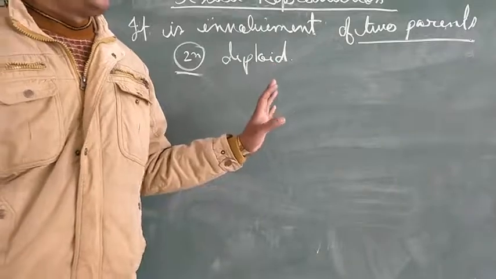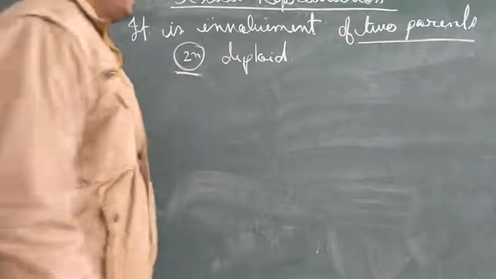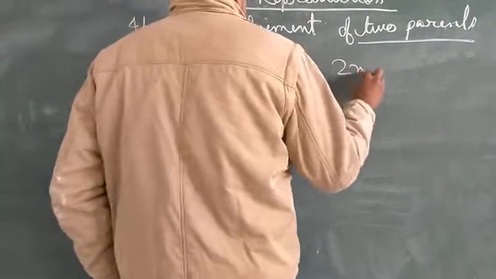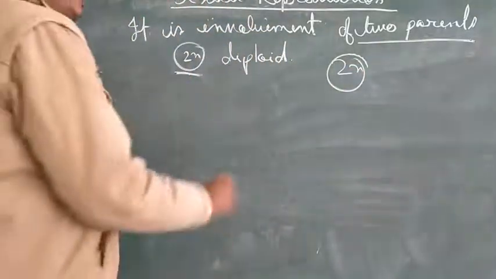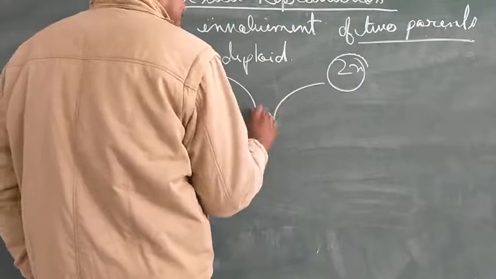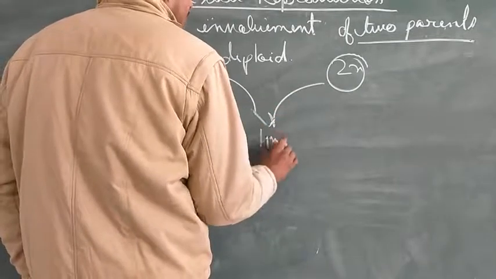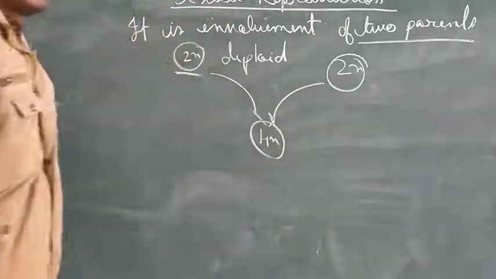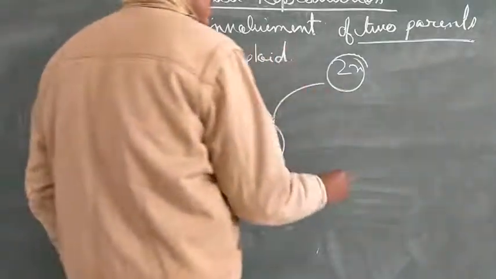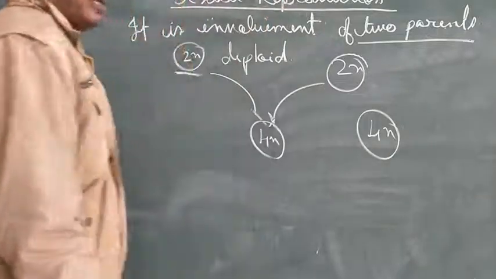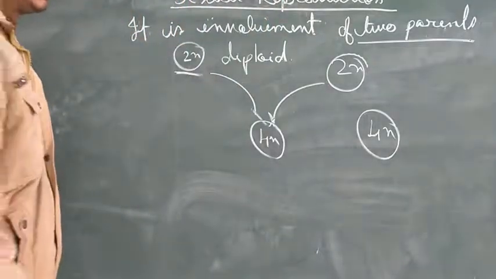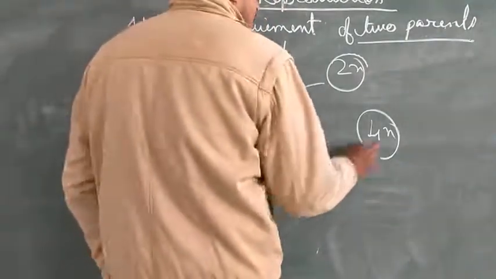Correct? Okay. So if one parent is diploid and another one is diploid, when they come together, it will become what? 4n. Correct? In the same way, in the other case also it is going to be 4n, if that is the case. And again they are going to be combined.